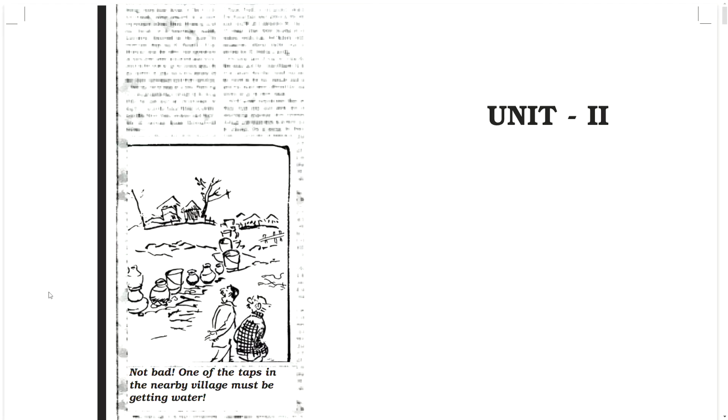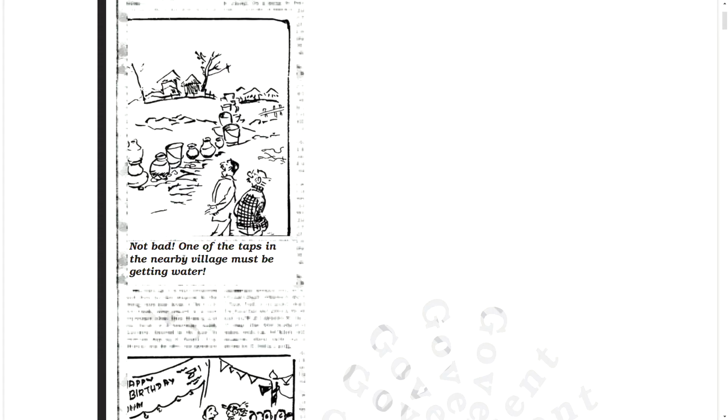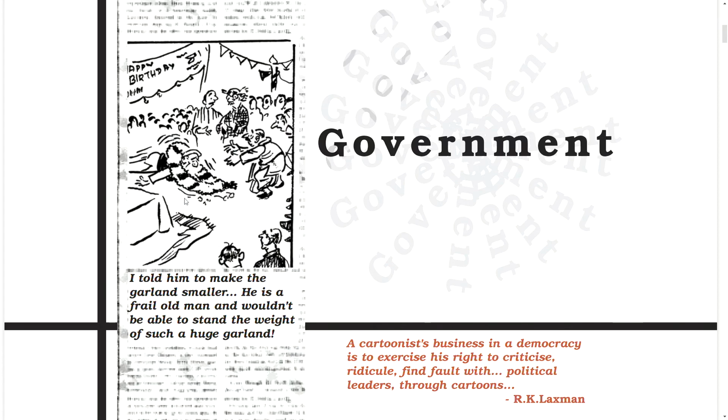Unit 2. Not bad. One of the taps in the nearby village must be getting water. I told him to make the garland smaller. He is a frail old man and would not be able to stand the weight of such a huge garland.